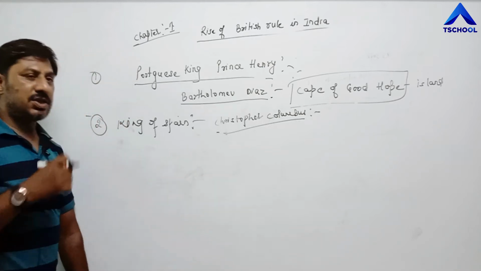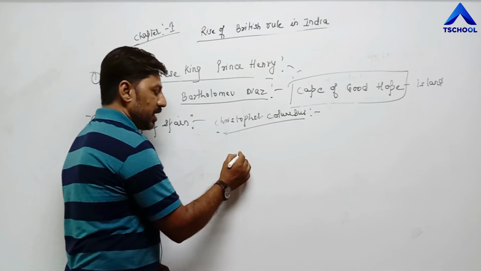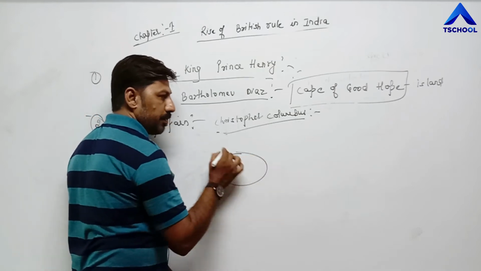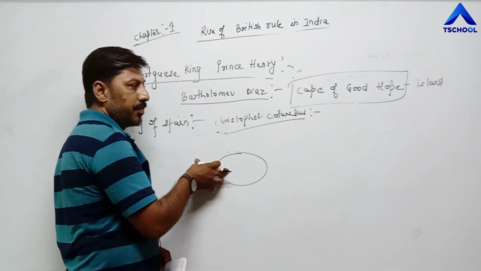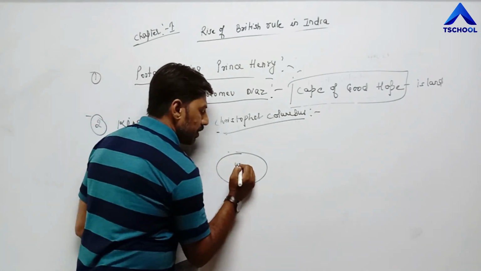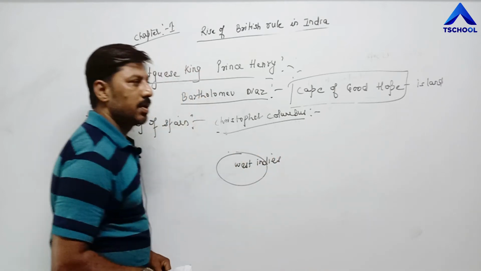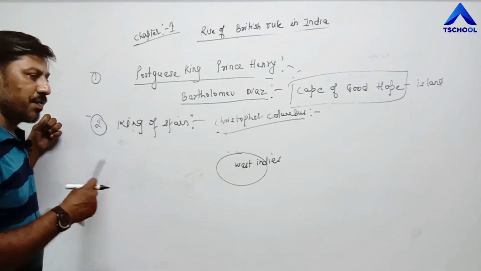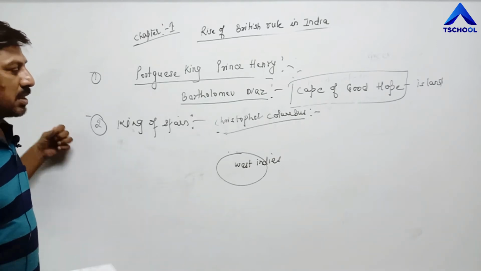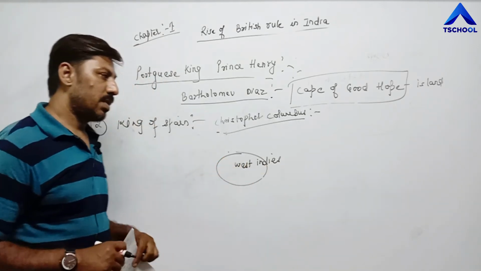When he started his journey, he reached an island. Later he discovered that this was not India, and he gave it the name West Indies. This is also an island. So, instead of discovering India, he found another island, popularly known as West Indies.